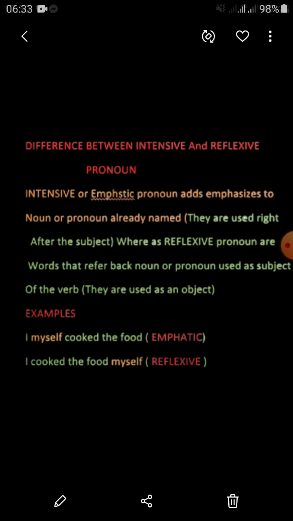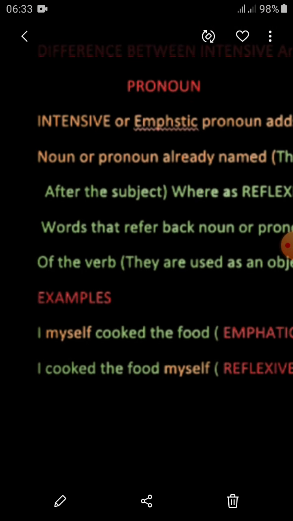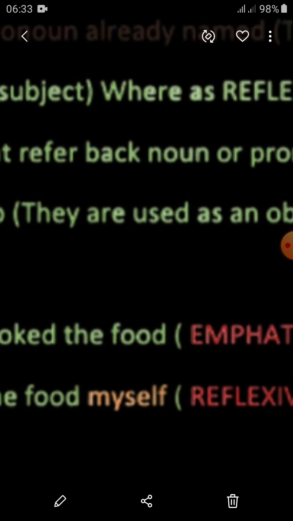So, examples: "I myself cook the food" is emphatic. Myself is coming right after the subject and before the verb. Second example, "I cook the food myself." Now myself is coming at the end.